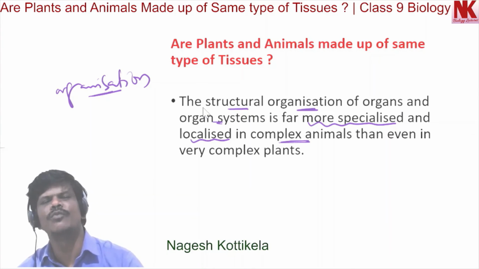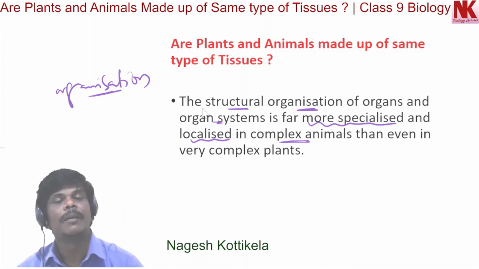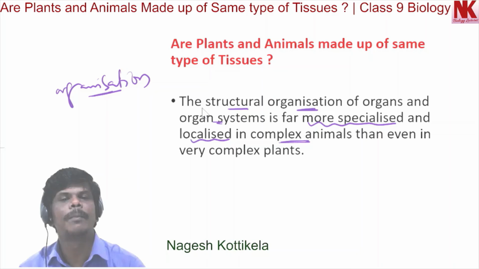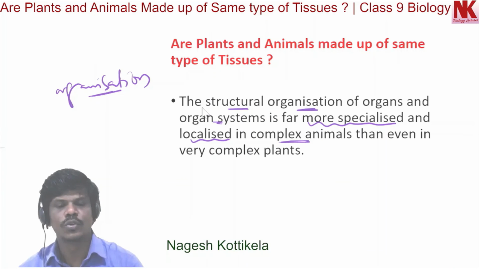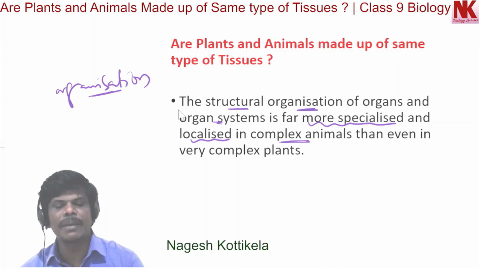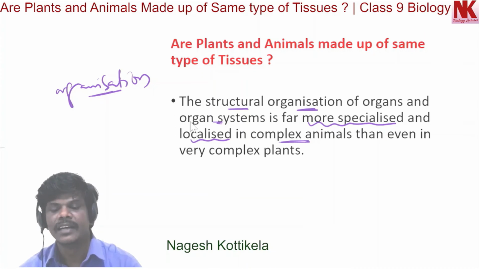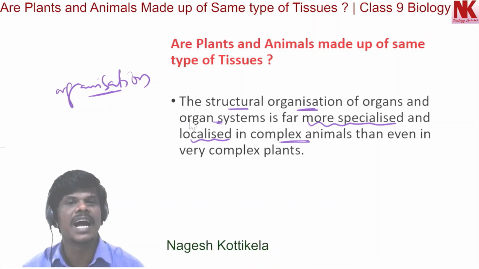Even if you take a very complex plant, when compared with animals, plants have less organization. So more complex organization is seen in animals.